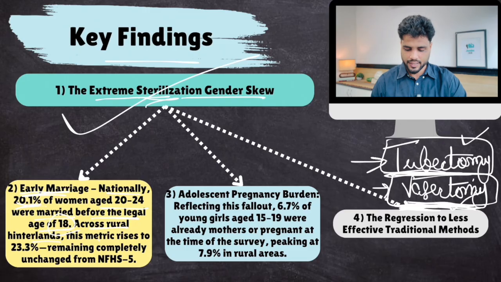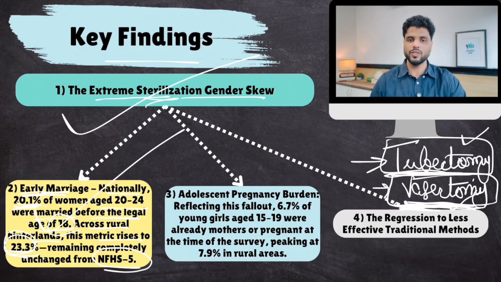Across the rural hinterland, this metric rises to 23.3%. So the national average is 20, rural is 23.3. Same as the previous family health survey. So there has been no improvement in this area with respect to child marriage. This is bad.